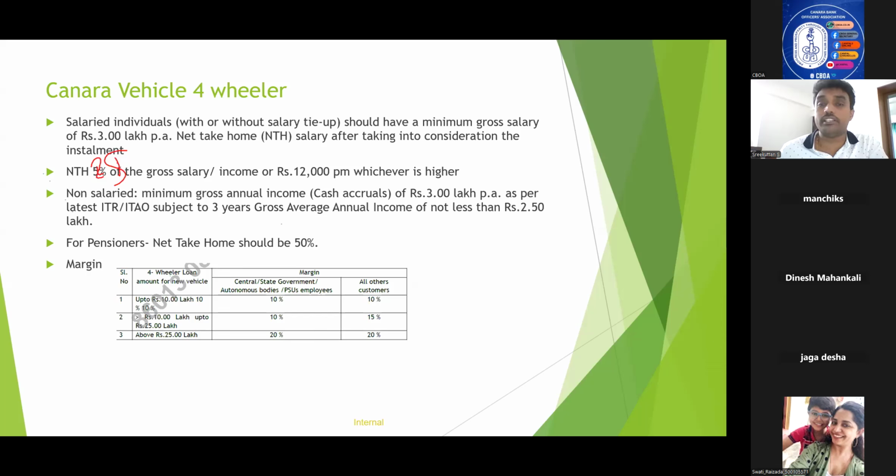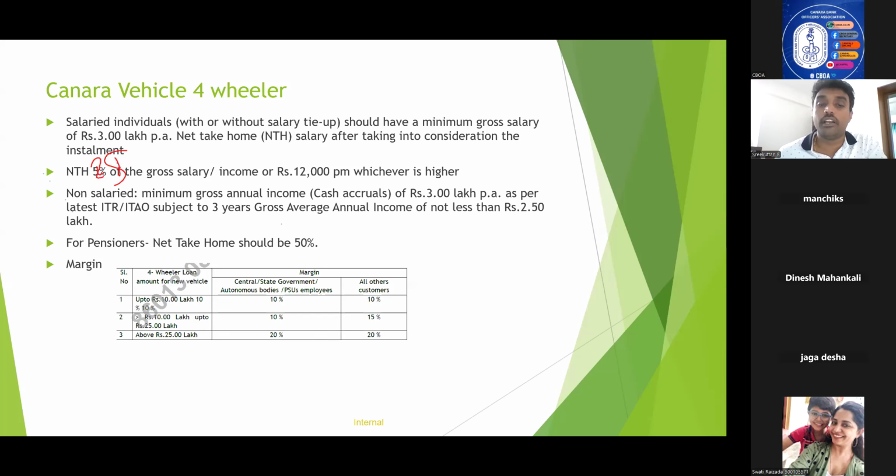in case of Canara vehicle four-wheeler. Okay. Now the margin is very important here. Up to 10 lakhs loan, the margin is 10% across all category of borrowers. That is central government, state government employees or others. It is 10%.